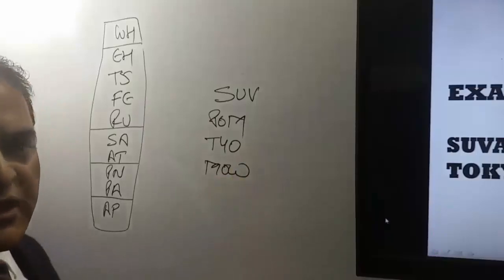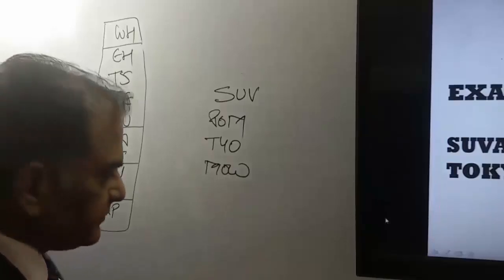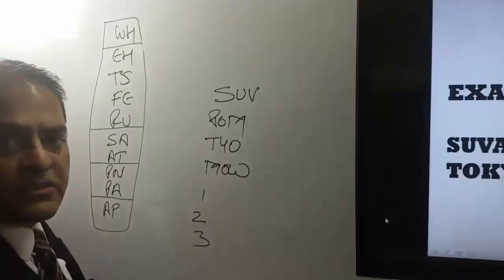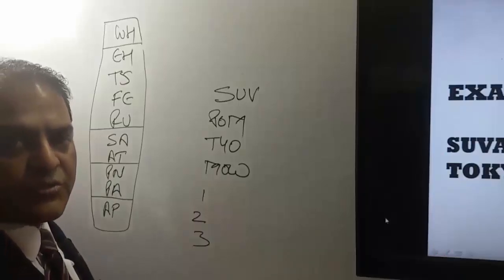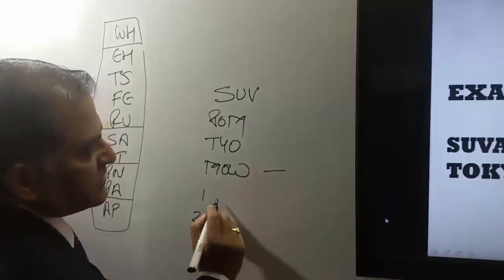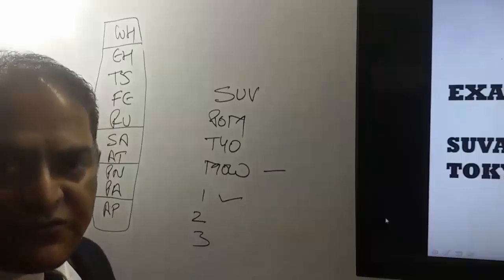Now here we have to find out whether this itinerary is RU or not. For RU, our itinerary has to satisfy 3 conditions. Our origin or destination point should be Moscow or St. Petersburg. Here destination point is Moscow. That means this itinerary has satisfied the very first condition.